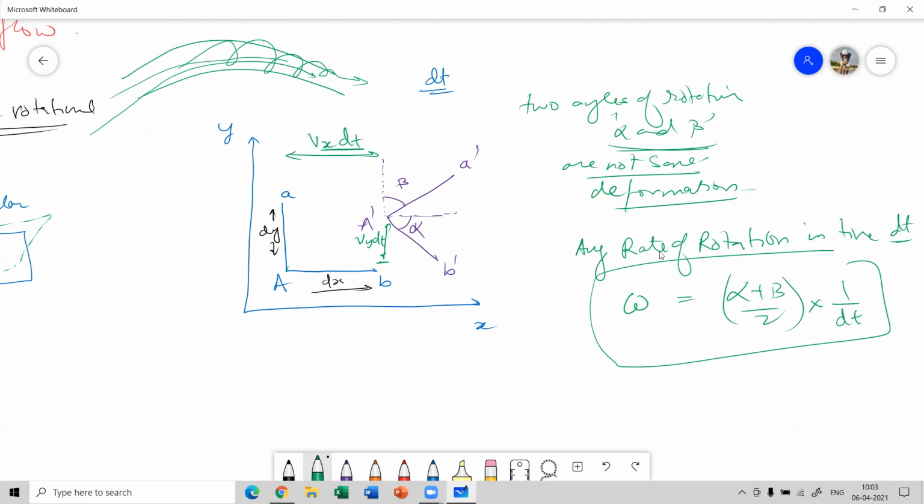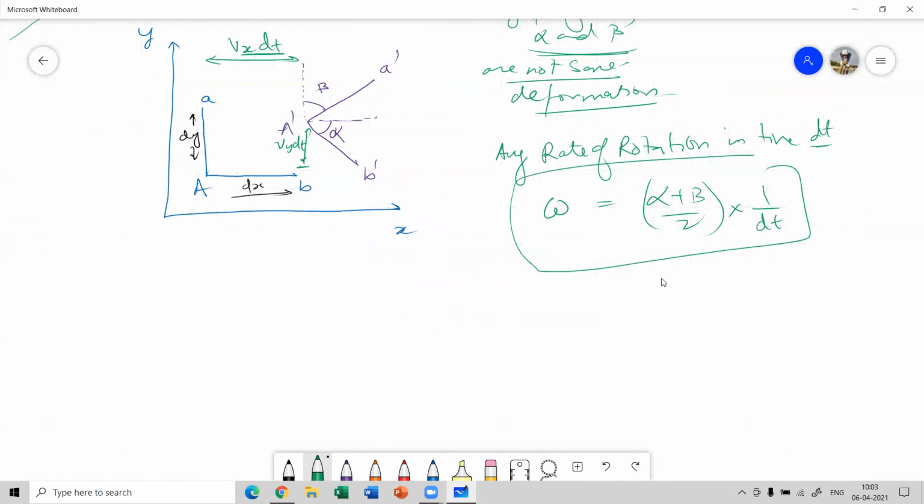Also, if we take alpha, now let's find out alpha. Alpha will be the arc divided by the radius. So this angle alpha is nothing but the arc formed by the radius. So let's say this alpha is nothing but del Vy by del x into dt, and beta is minus del Vx by del y into dt. So let's assume that the angles are represented by this.